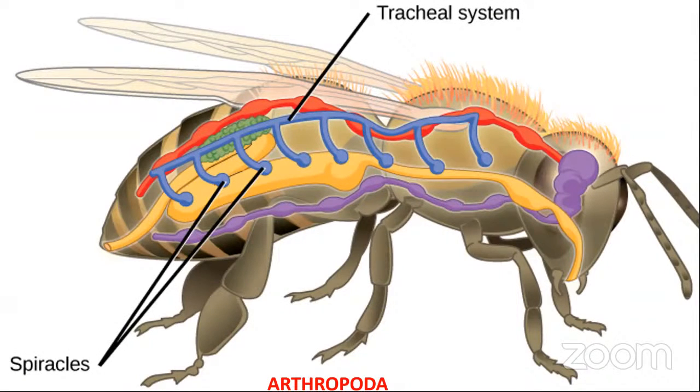This is the tracheal system which is present in arthropods. This tracheal system carries gases directly to the tissues of this organism. So, the circulatory system has no role in gas exchange. So, arthropod blood has no hemoglobin. This tracheal system directly transports gases to the cells of the tissues.